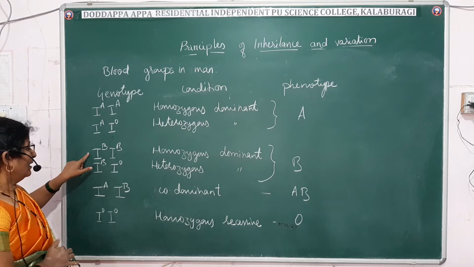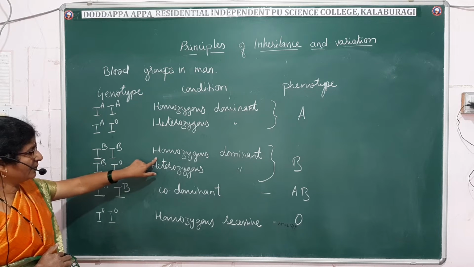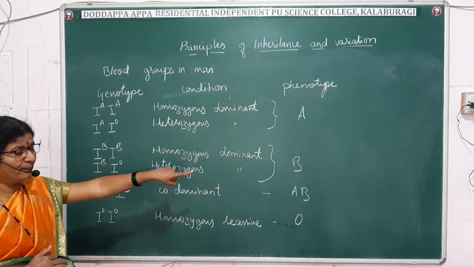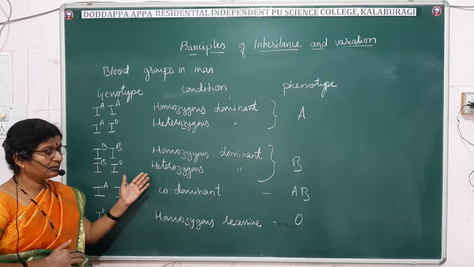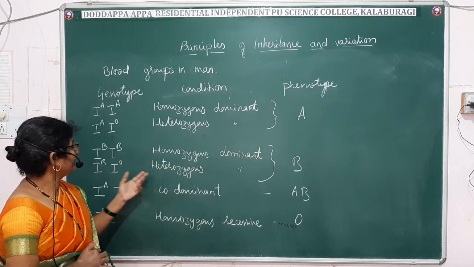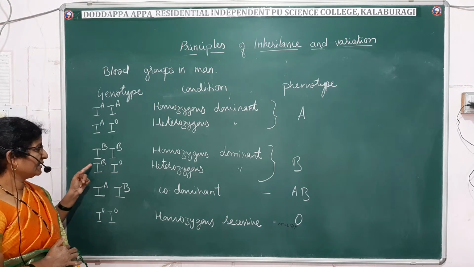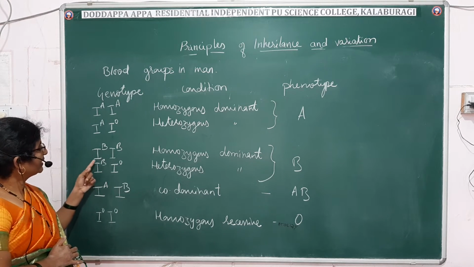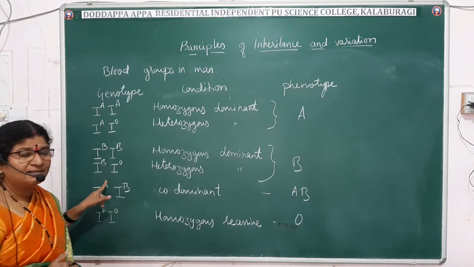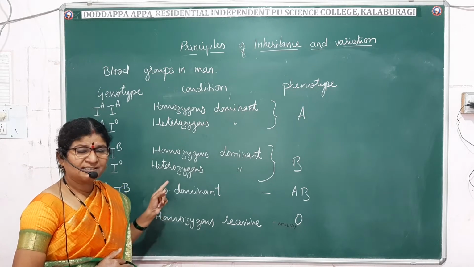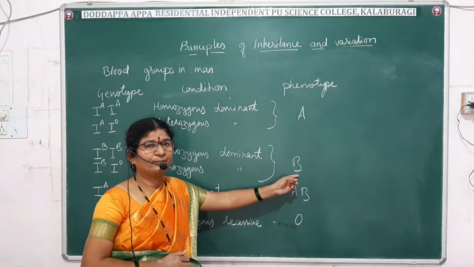And alleles I^B and I^B, they are homozygous dominant and responsible for blood group B. And I^B and I^O, they are heterozygous dominant. Here, because I^O is a recessive allele, I^B is the dominant one. I^B is dominant over I^O. That is why only B antigens are produced and present on the RBC membrane, and the person will indicate blood group B.